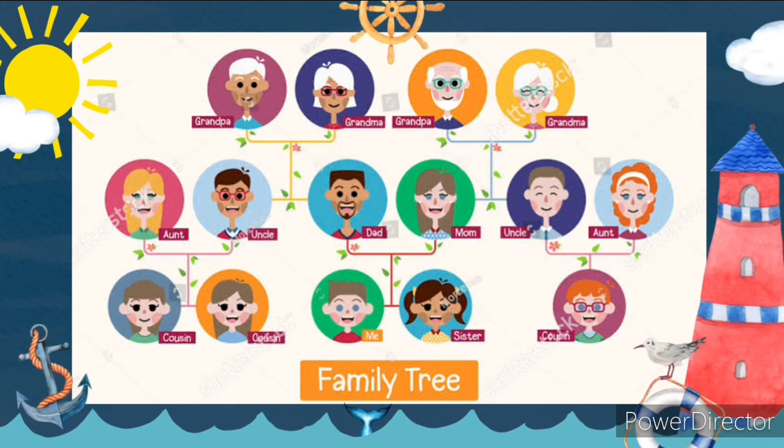Now, this is a family tree. Grandpa, grandma gave birth to daddy and mommy, and also gave birth to aunt and uncle. So aunt and uncle, they are dad and mom's sister and brother, right? Aunt and uncle gave birth to children, and they are my cousins, or they are your cousins, right? Now, this is a family tree.